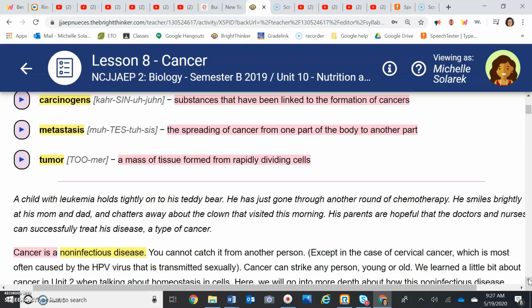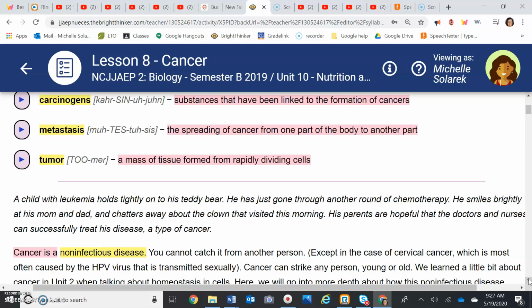What is it called when cancer spreads from one part of the body to another? Metastasis. What is the name of a tissue that is formed by rapidly dividing cells? Tumor. And number 4, what type of a disease is cancer? It is non-infectious.